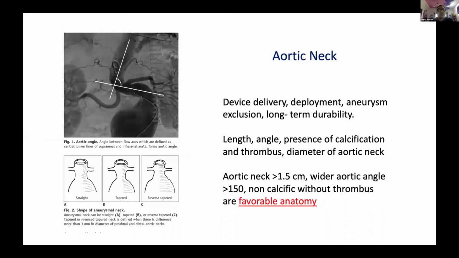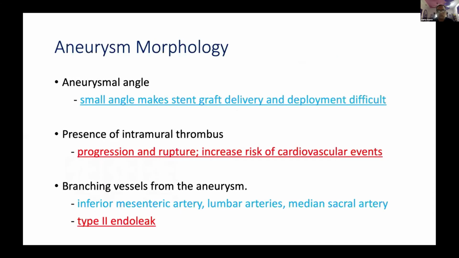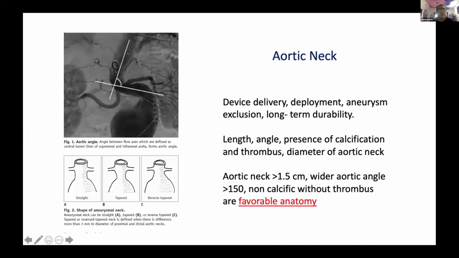So this is how the neck is defined. Like, you put two perpendicular lines, and then see the angle. So the aortic neck is very, very important because of the delivery of the device, the deployment. You want to exclude the aneurysm also, and at the same time, you want to have a very long-term durability. So what is more important for the neck is the length and the angle.